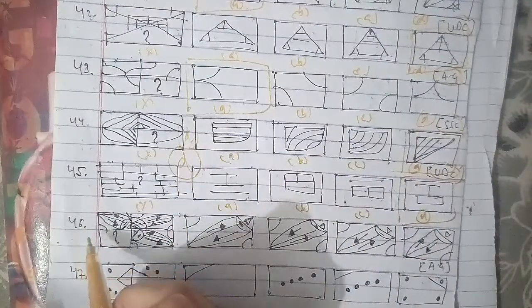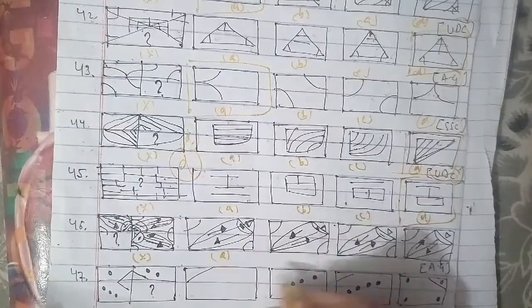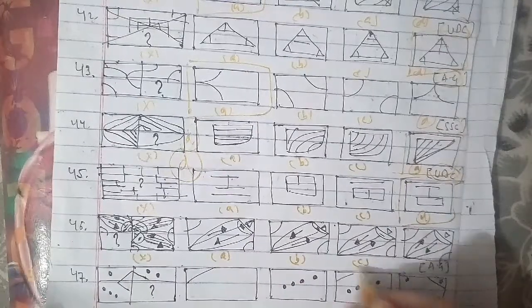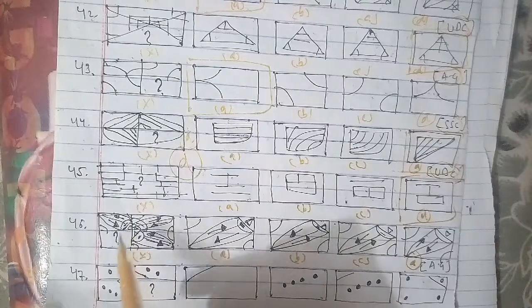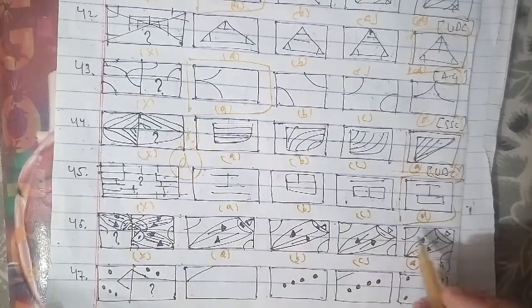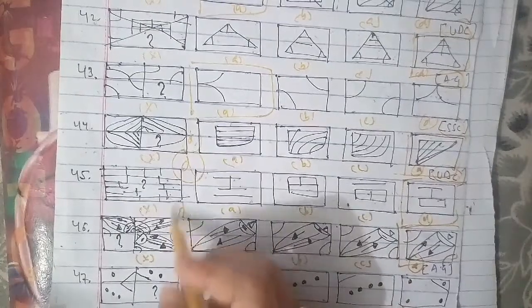Let's go ahead with 46th question of the session. This has been the cross figure A, B, C and D, and for the missing figure here, we have to find it out. On the same cases, the figure which we have to find out is the D figure, which will be the right answer for this question as well.